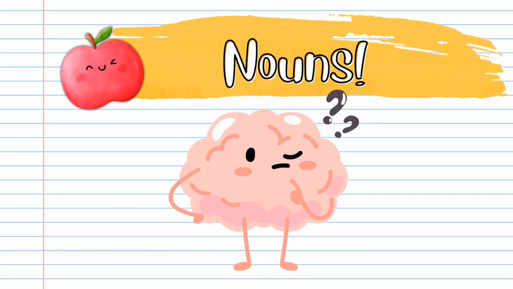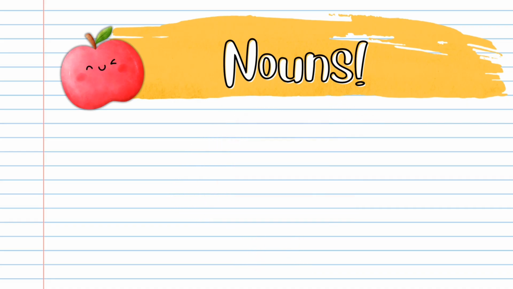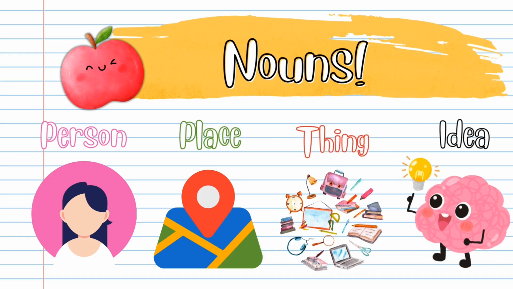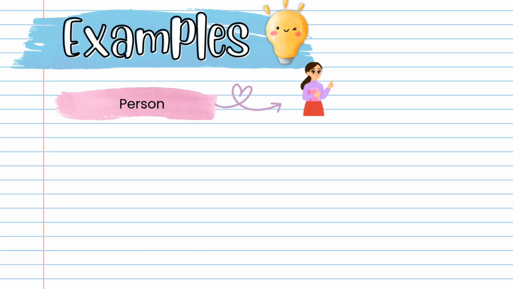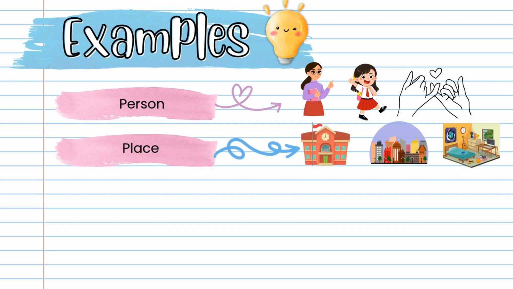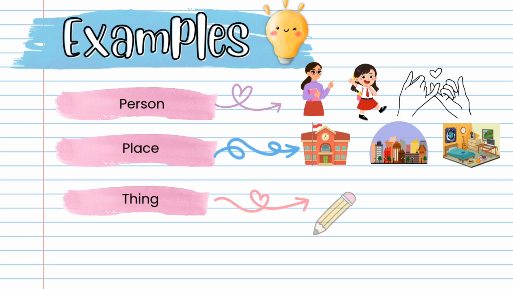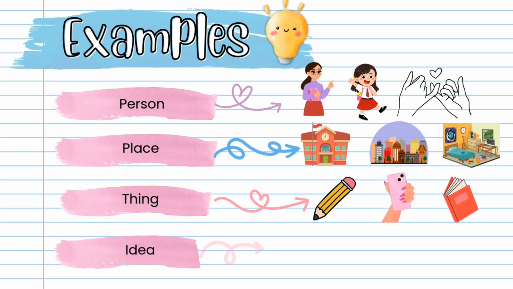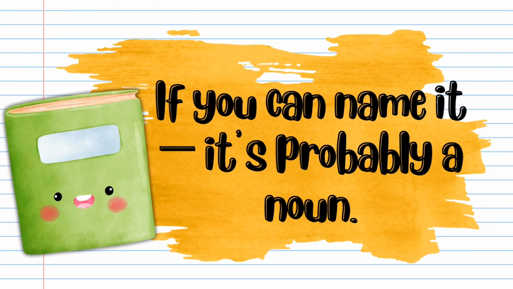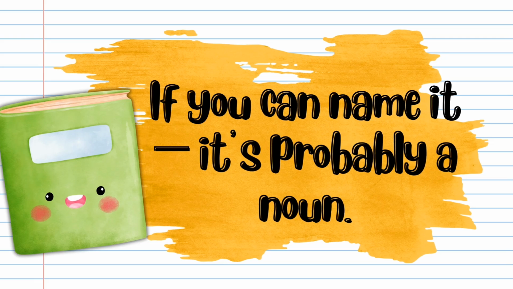So, what is a noun? A noun is a word that names a person, a place, a thing, or an idea. Let's see some examples. A person can be a teacher, a student, or your best friend. A place can be a school, a city, or even your bedroom. A thing can be a pencil, a phone, or a book. And an idea can be something like love, fear, or freedom. If you can name it, it's probably a noun.